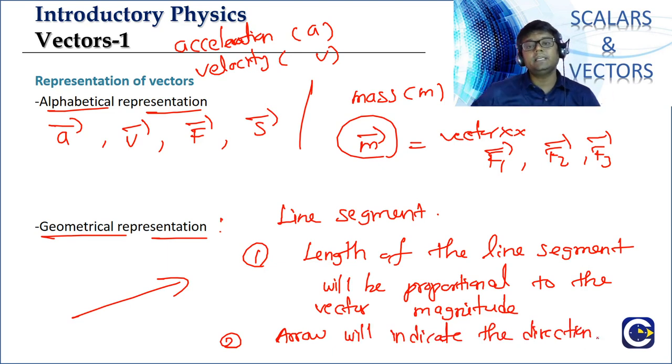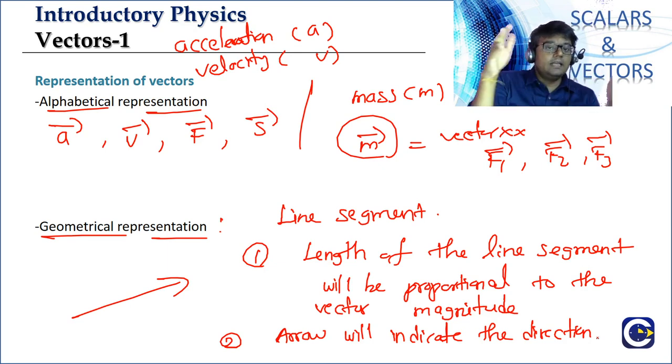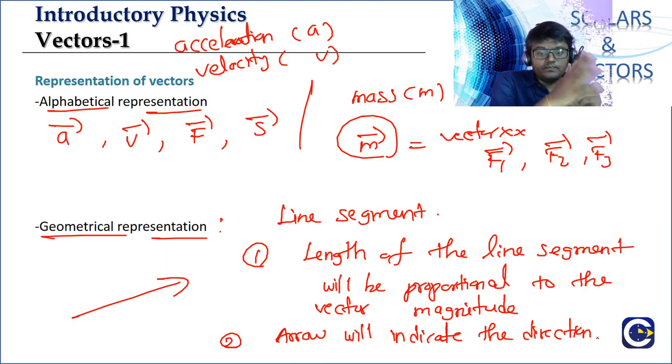So when you are representing a vector by using a line segment, the length of the line segment represents what? It is going to represent the magnitude, meaning a higher vector magnitude means the length should be more. Length is lesser means the vector is having lesser magnitude. And the arrow is going to be pointing in what? It will be pointing in the direction of the vector. Whatever the direction of the vector, the arrow will be pointing in the same direction. So a vector can be geometrically represented by a line segment.